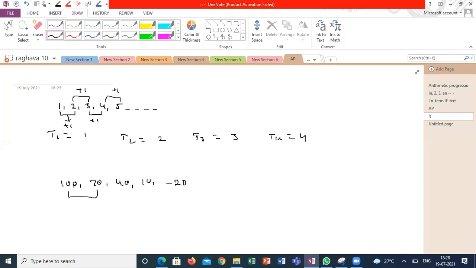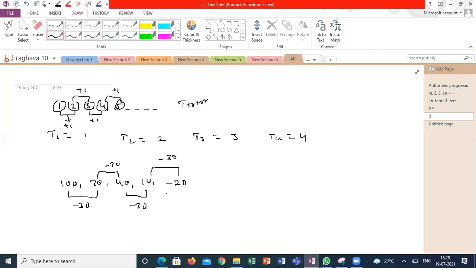What is the difference between the first 2 terms? These elements are called terms. Each and every element of this sequence or series is called a term. So what is the difference between them? -30. Between the next ones? -30. -30. And -30.